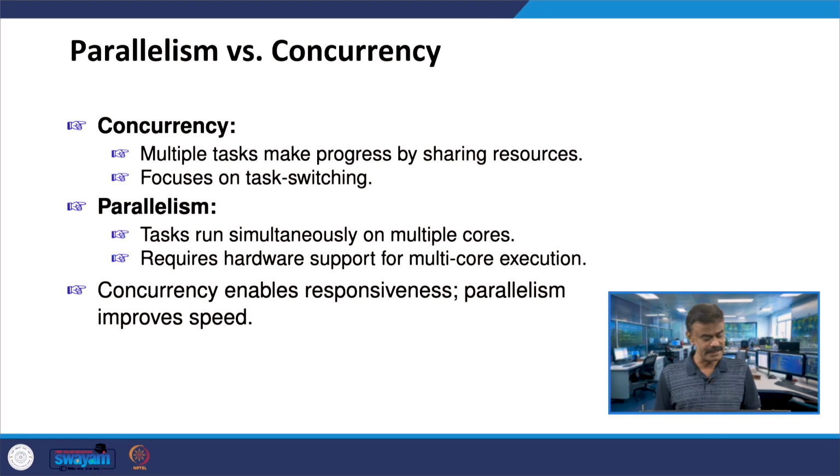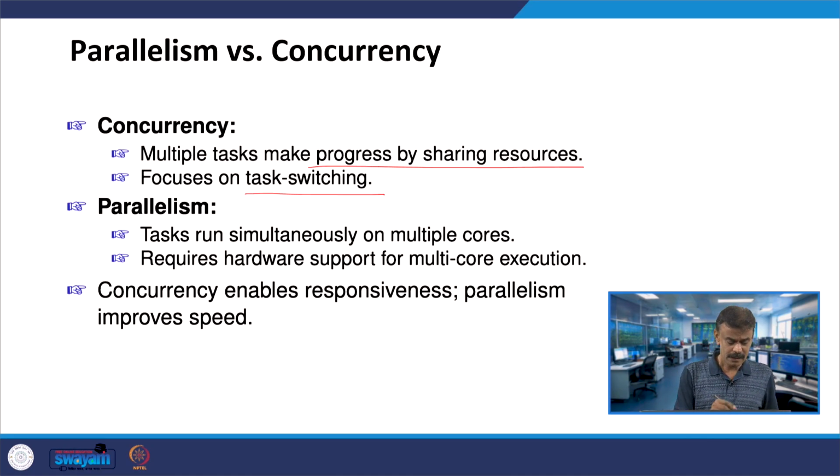So, let us consider this case. What is the difference between parallelism and concurrency? In concurrency, multiple tasks make progress by sharing resources. This is what we studied, and several examples we have seen. Also, concurrency focuses on task switching. So, you are getting 0, 1, 2, 3 or sometimes 1, 2, 0. So, this is concurrency. Then what do you mean by parallelism?